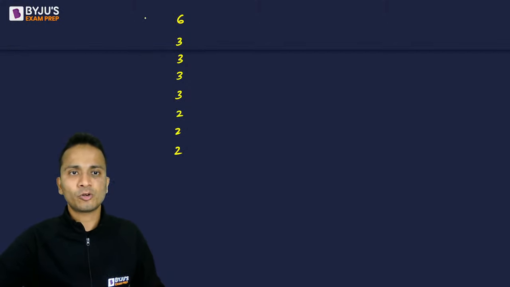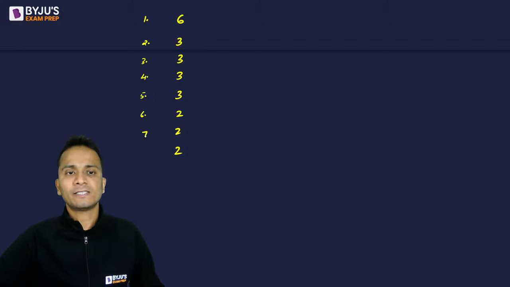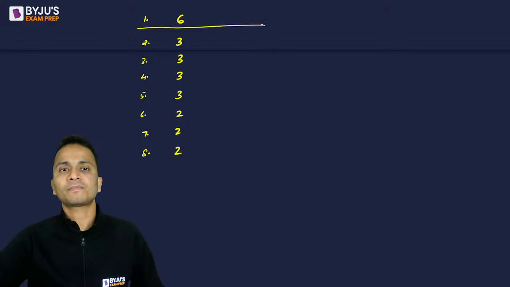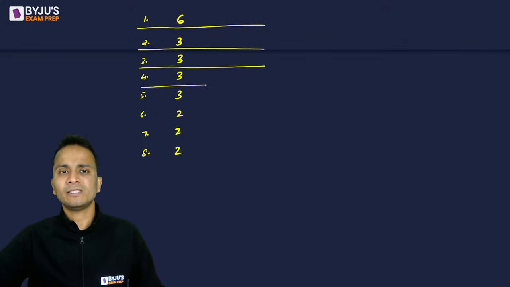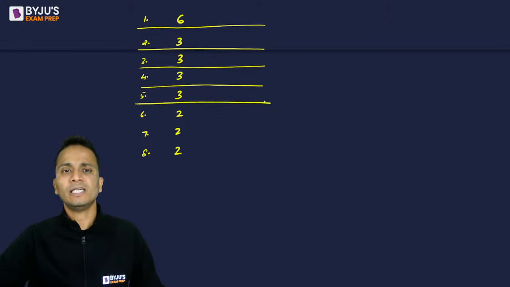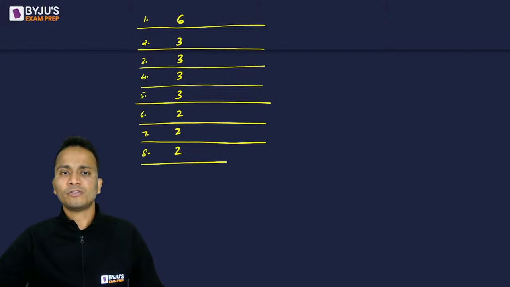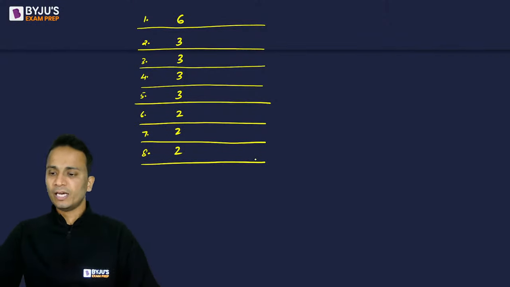All right. So project number 1, project number 2, project number 3, 4, 5, 6, 7, and 8. All right. Okay. You don't need to make these lines. I'm making these lines so that you can easily understand the data that I'll be writing in front of each of these numbers. Okay, that's done.